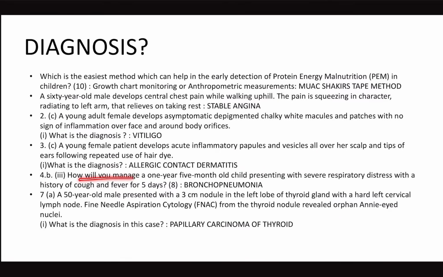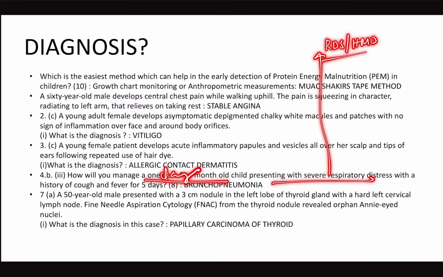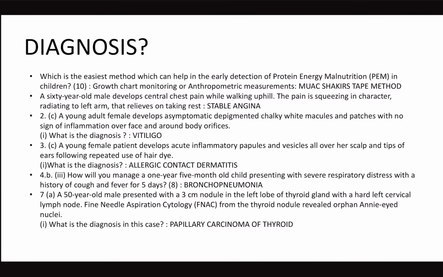Now next, how will you manage a 1 year 5-month-old child presenting with severe respiratory distress? 1 year 5-month-old, not newborn. Don't get confused. Some students, without even looking, might see that it's respiratory distress and directly go to respiratory distress syndrome or hyaline membrane disease, and they'll write about the Anderson Silverman score and the treatment part, that is surfactant deficiency, and the approach for surfactant. So this is actually bronchopneumonia because there is a history of fever and cough for 5 days.